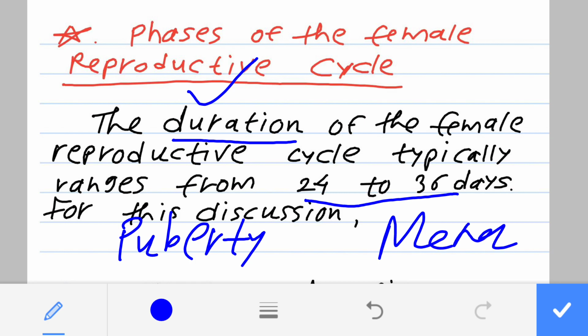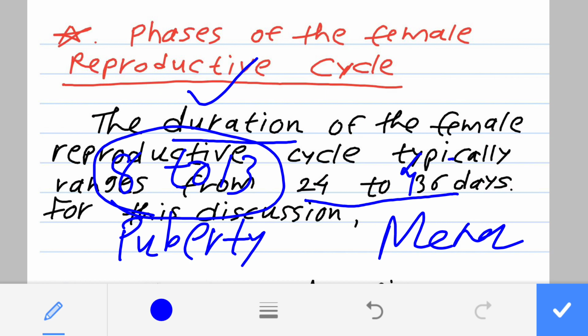Puberty is attained at the age of 8 to 13 years, and menopause is experienced at the age of 45 to 50 years.